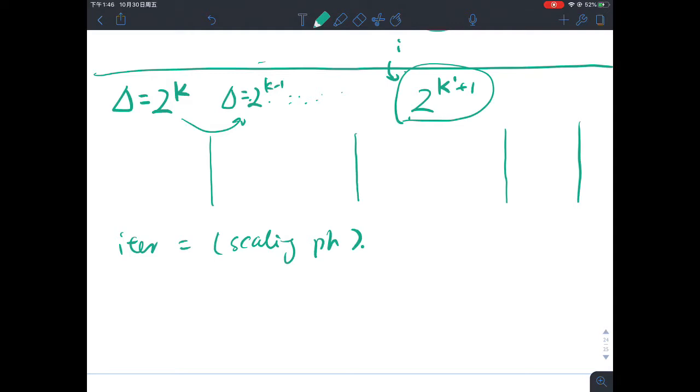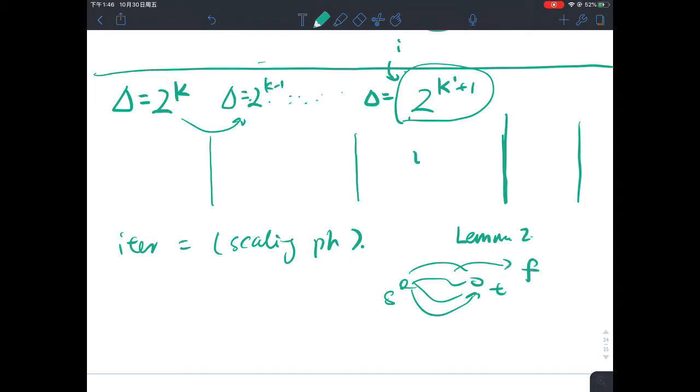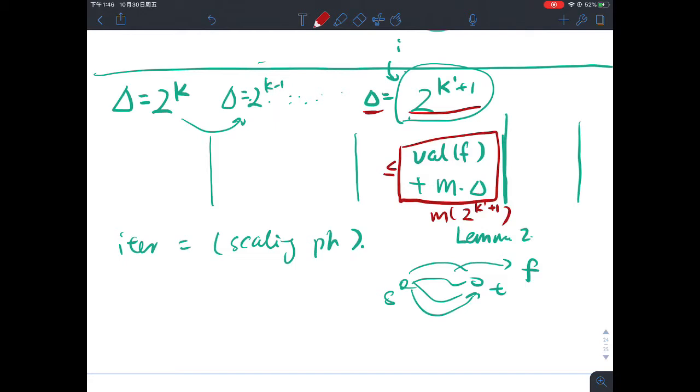Now lemma 2 basically says that at the end of the scaling phase where delta equals 2 to the k prime plus 1, if I look at the flow I have so far, this is my s, this is my t, and this is my flow. If I look at the value of my flow plus m times delta, where delta is the 2 to the k prime plus 1 here, then I know that this quantity is going to be larger than the value of the optimum flow.